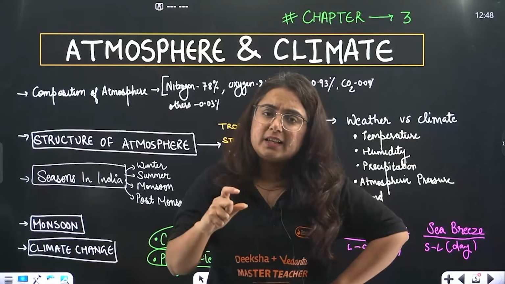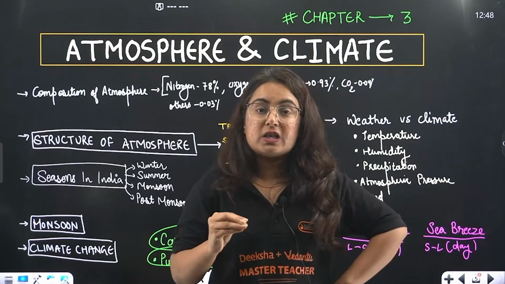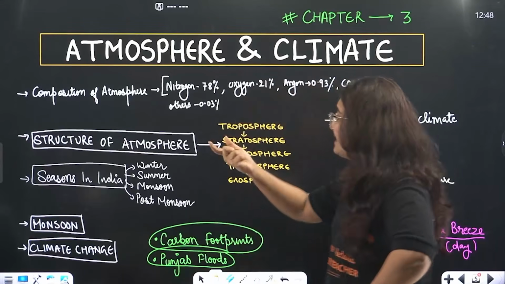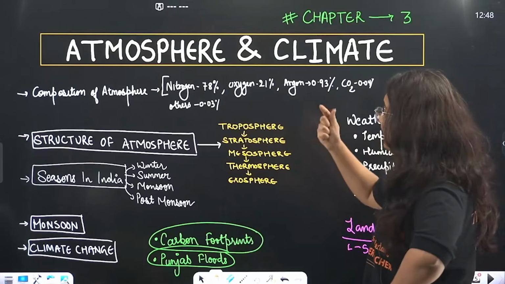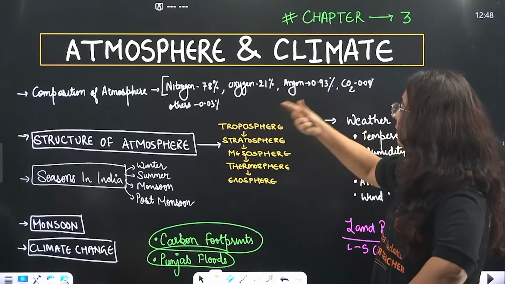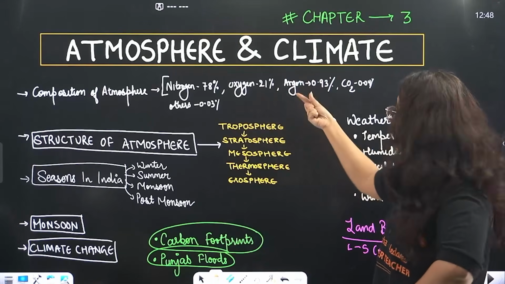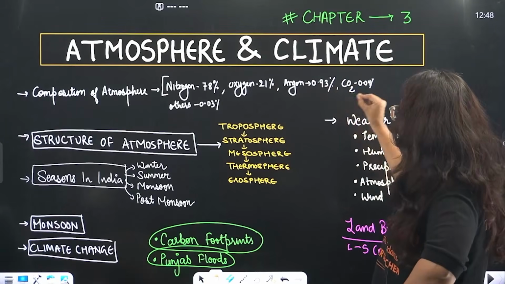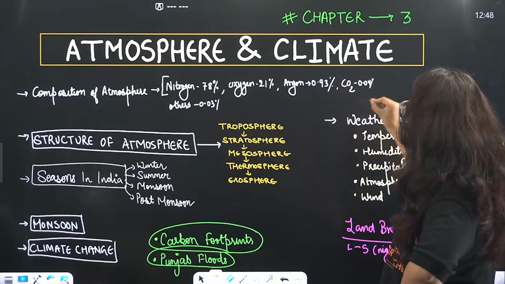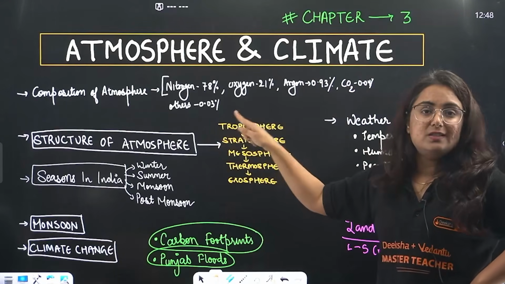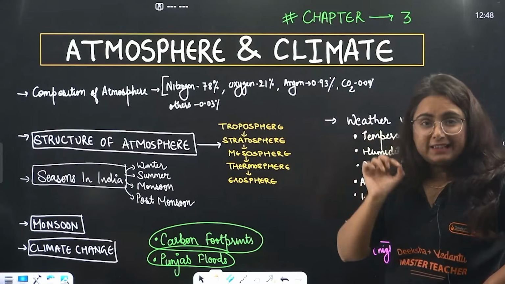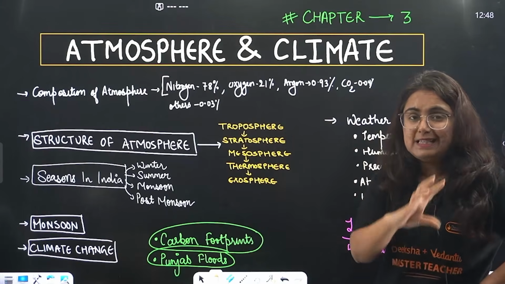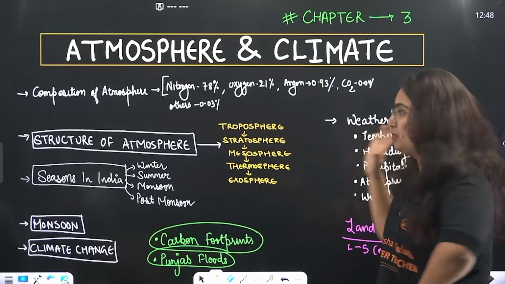And that air is composed of different gases: nitrogen with 78%, oxygen with 21%, argon with 0.93%, carbon dioxide with 0.04%, others 0.03%. Other than that, we have dust particles as well as water vapors in the atmosphere too.